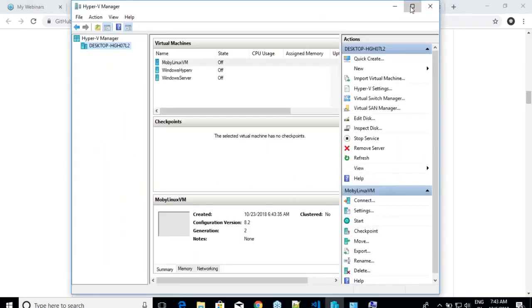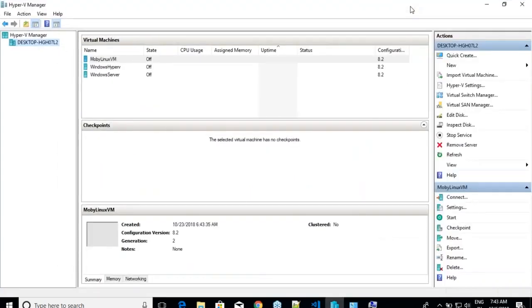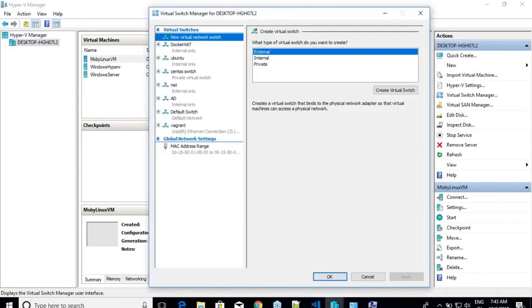If you are working on VirtualBox, you need not worry about how your networking works. But if you are working in Hyper-V, you always have to worry about your networking, because you are using something called the virtual switch manager over here. This is your virtual switch, and it provides the network to your virtual machine. Now you have to tell it which virtual switch you want to use. You have three configurations over here: external, internal, and private.